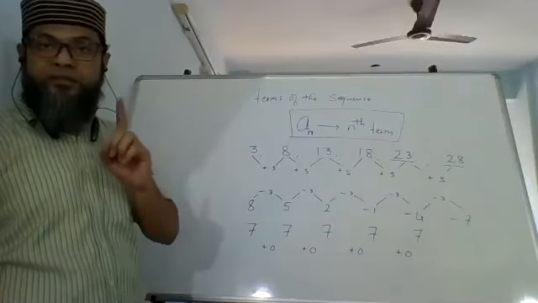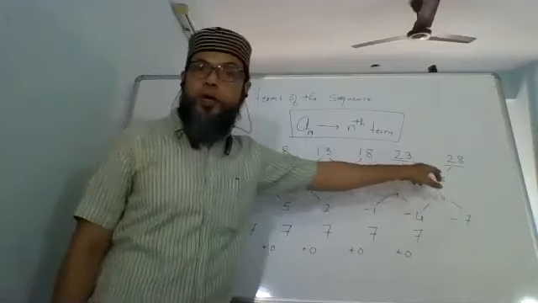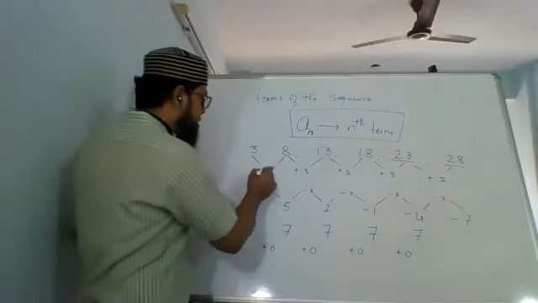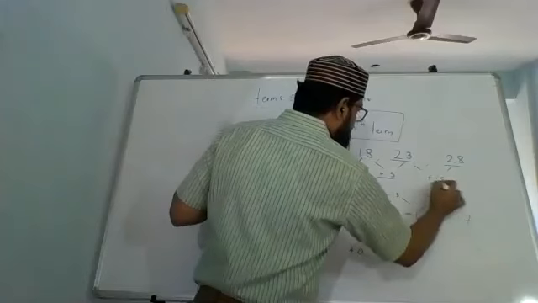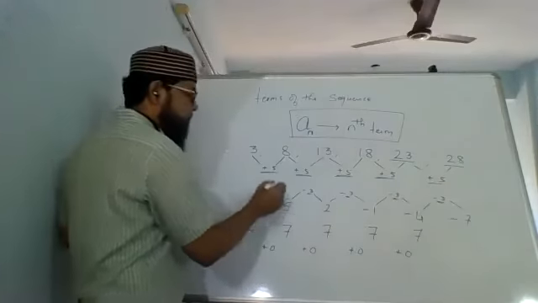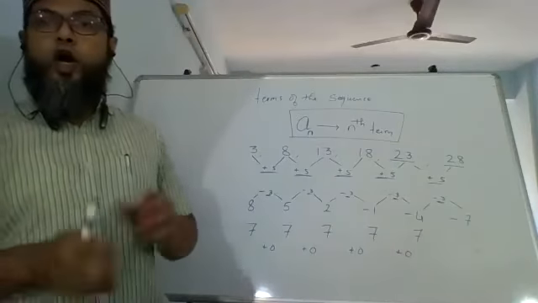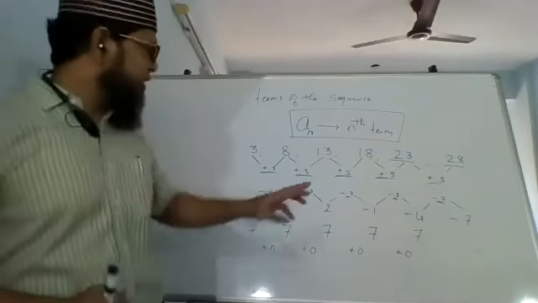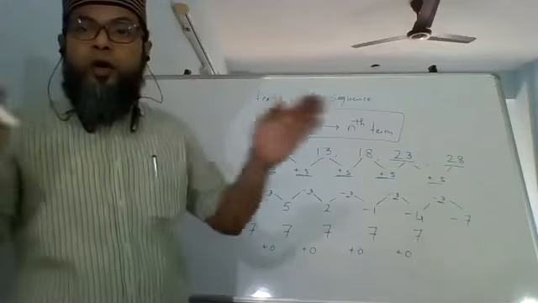When this difference between two consecutive terms is constant in any sequence, whatever it is, 5, -3, or 0, but it has to be constant between two consecutive